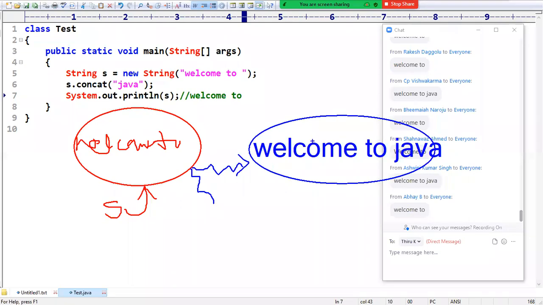Can you capture this object? Yes, why can't you? Because it is going to return some object. You can use another string variable to store it and print. But some people are going to reassign the value to s itself, so the previous link will be erased and the new link is going to be copied. Such a technique we can also do.